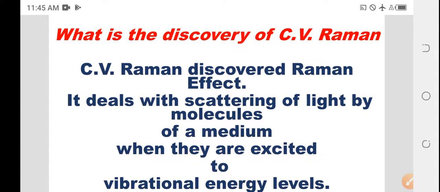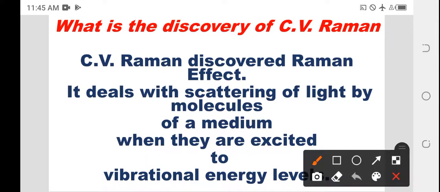And finally, what is the discovery of C.V. Raman? Why did he receive the Nobel Prize? C.V. Raman discovered the Raman effect. What is the Raman effect? It deals with scattering of light by molecules of a medium.